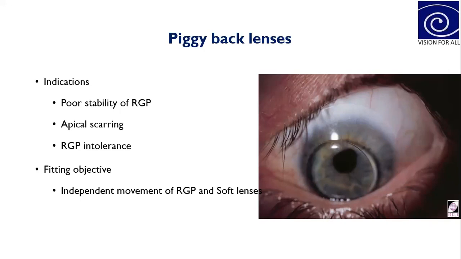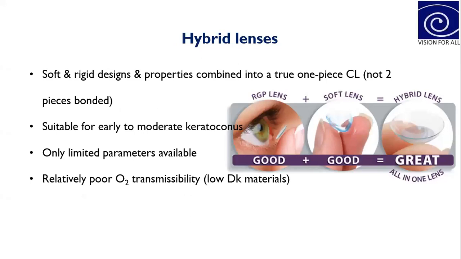Okay, the only problem with this piggyback lens system is that the patient has to carry two different solutions with them, one for the RGP and another for the soft lenses. So this will sometimes be expensive for a patient and inconvenient also. That's why this is not practiced nowadays, but there is no other problem. We can go with these piggyback lenses if the patient has RGP intolerance, or poor suitability or stability of the RGP lenses.